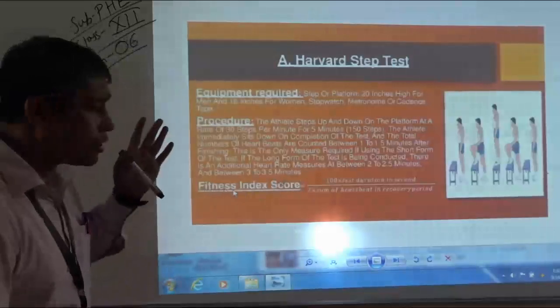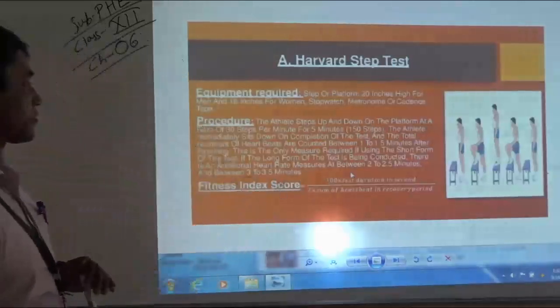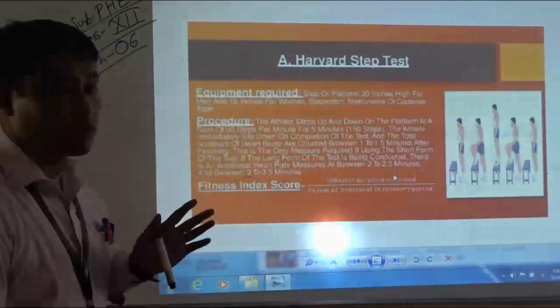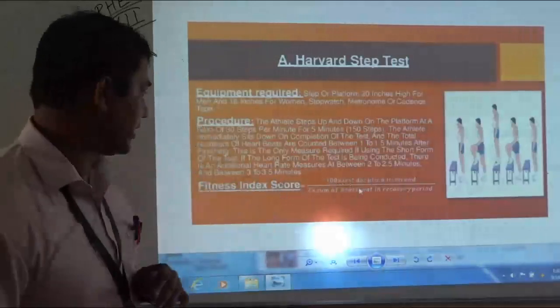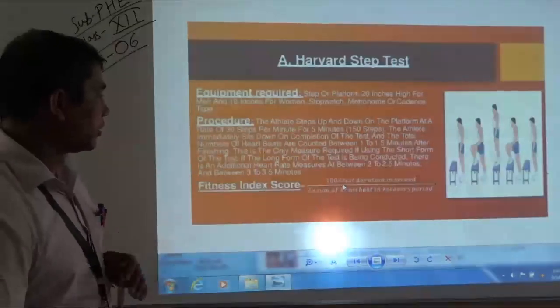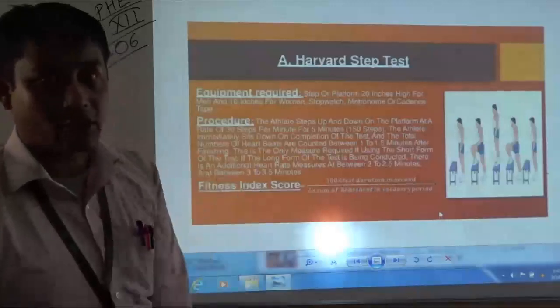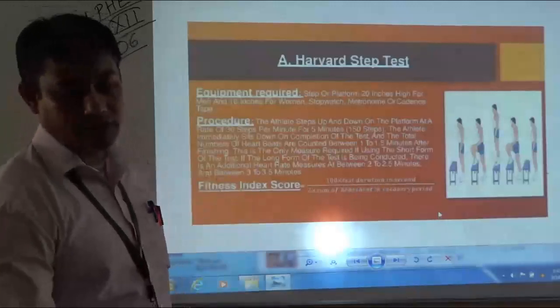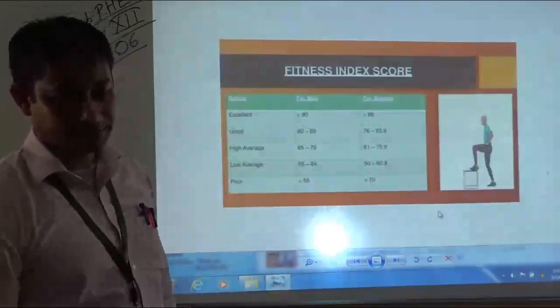Next is the fitness index score. This is the formula to calculate the fitness index score. We will be discussing it elaborately later on. So let us move ahead to the next slide.